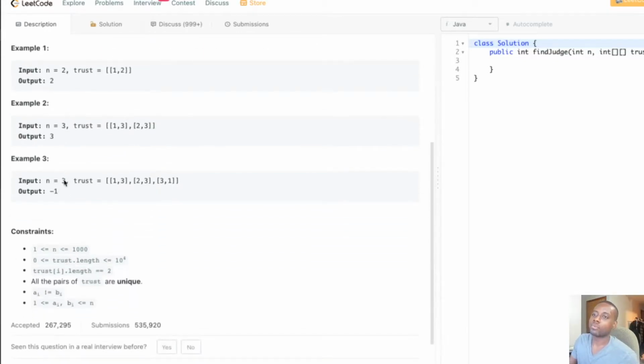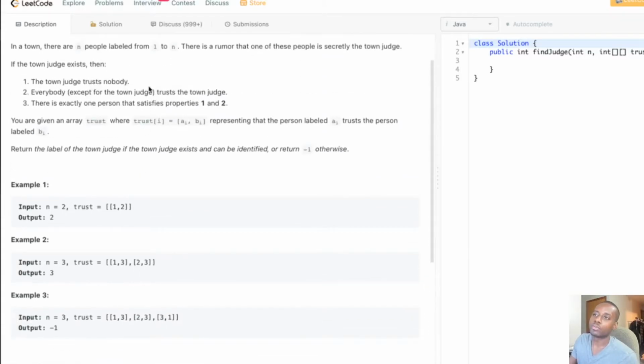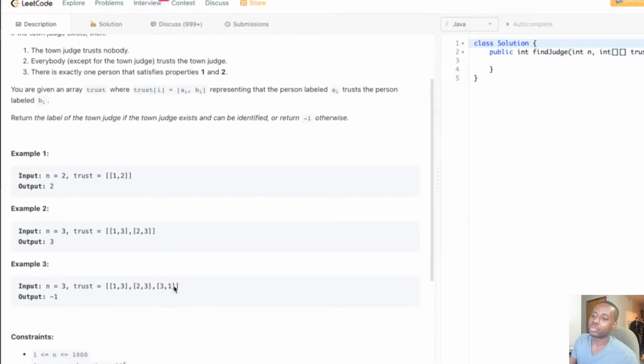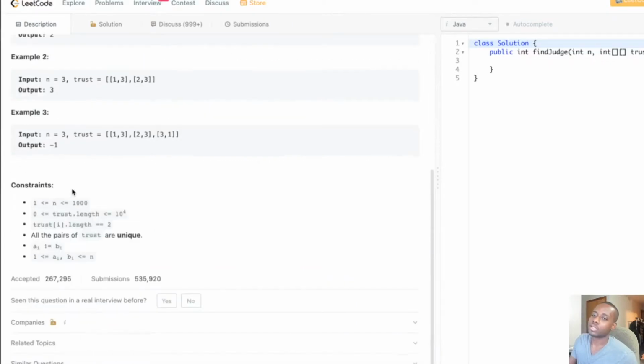So we see 3 people again. 1 trusts 3, 2 trusts 3, and 3 trusts 1. This doesn't make sense at all, guys, because none of them satisfies all of those properties. You see 3 trusts 1, but 1 trusts 3. But it said that if a person is a judge, they cannot trust anybody. So none of them satisfy this criteria. So return -1, guys.